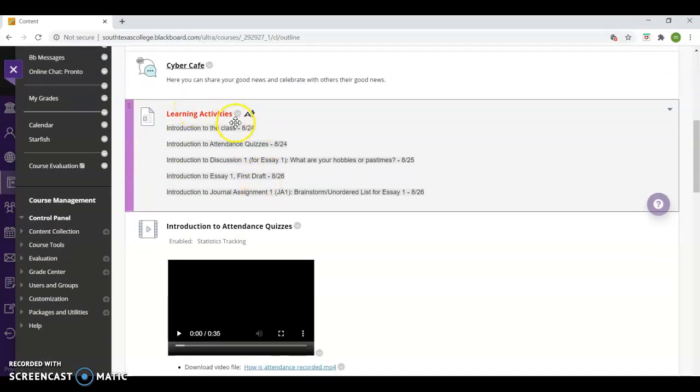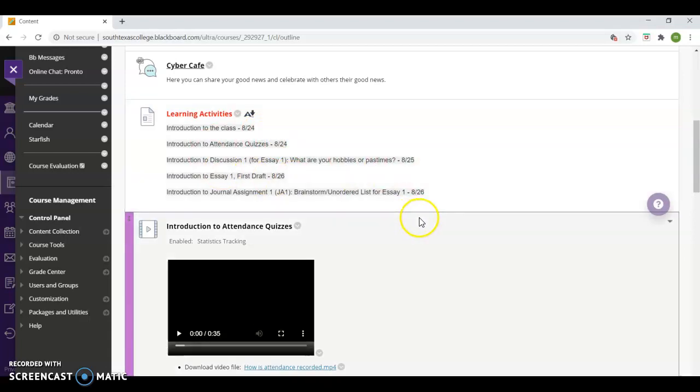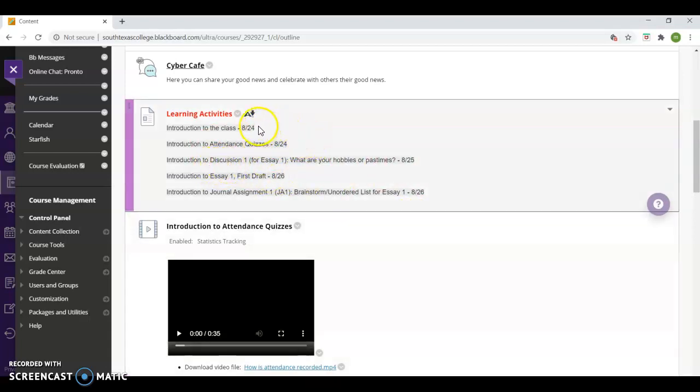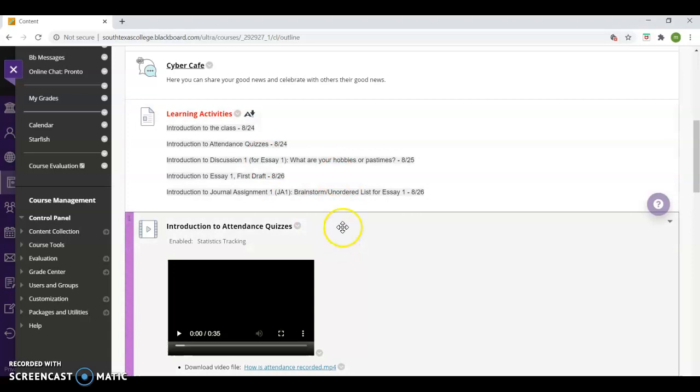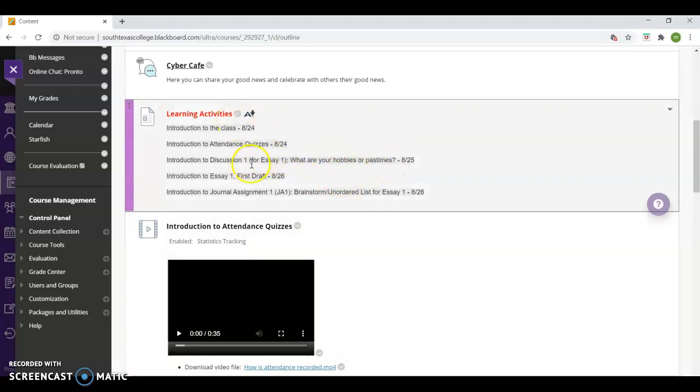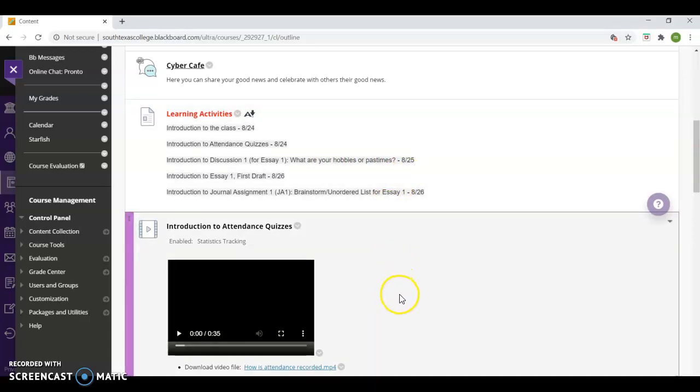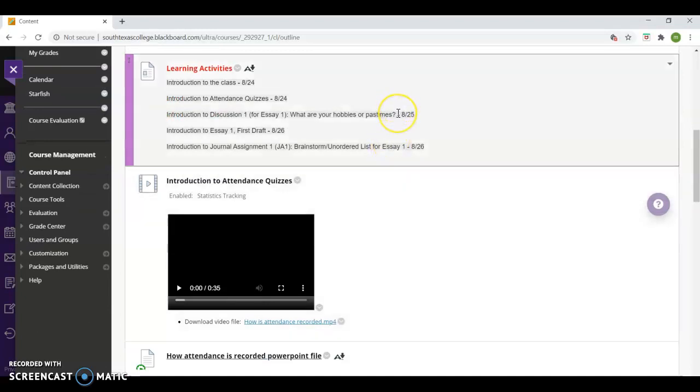Now, these are learning activities for the week. These dates are also on other charts and on the syllabus, like the chart that I showed you. They become available on those dates. Notice these are all dates during this week. And so what's available are these things: the introduction to the class, what we're doing, right? The discussion for Essay 1 will become available on the 25th. If you look for it, you're going to find a link to it here toward the bottom. But if you're looking for it on the 24th, on the first day of class of the semester, you're not going to find it.